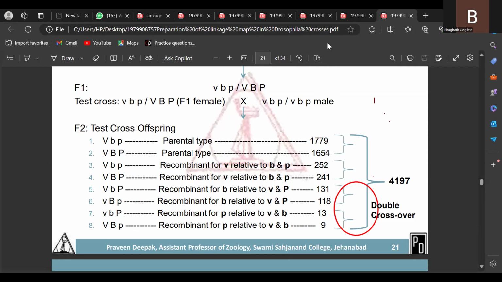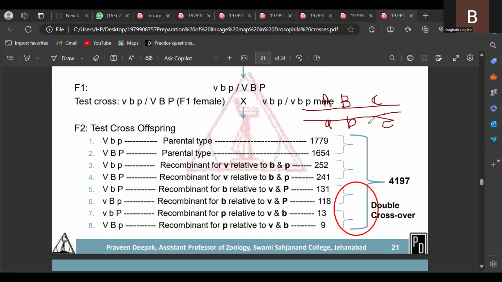How we can show this will be clear when we look at it on a map. For example, I will draw one chromosome with respect to another chromosome. This is capital A, capital B, and capital C, and here small a, small b, and small c.